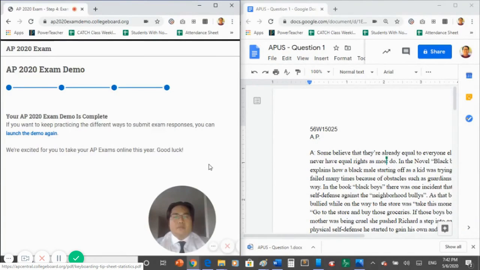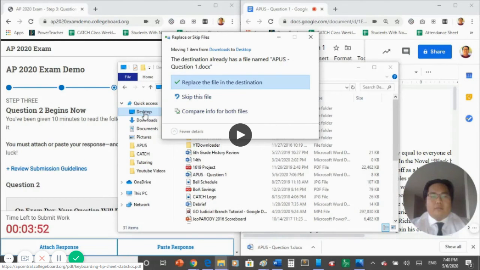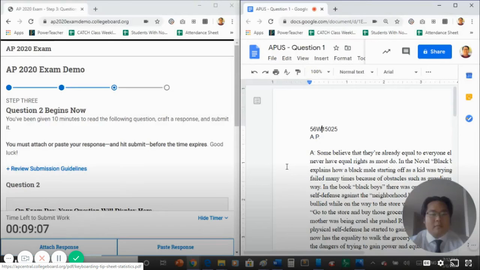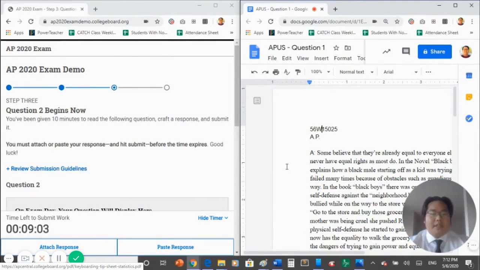The following tutorial will be for submitting your exam by copying and pasting your answers. You have just completed question 1 of the AP test, and you are ready to submit your answer. To submit your answer via Paste Response, first you'll have to select all of the text inside of your response.